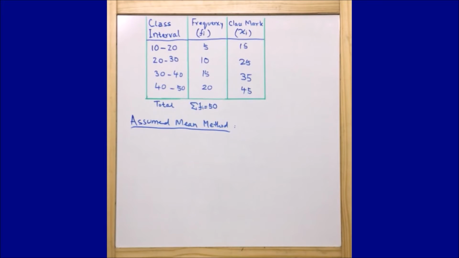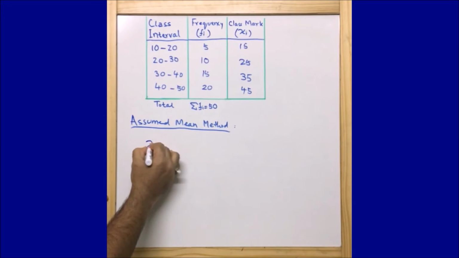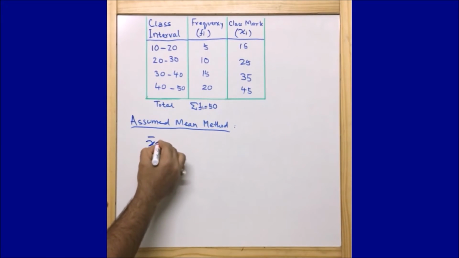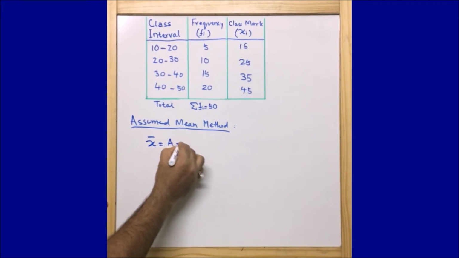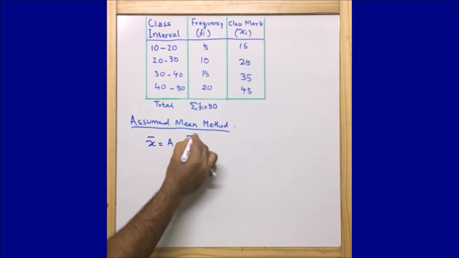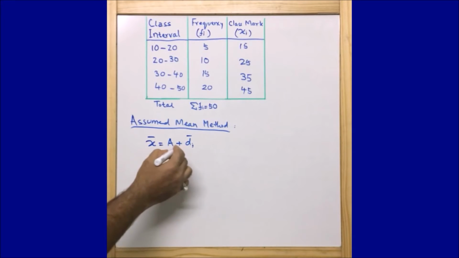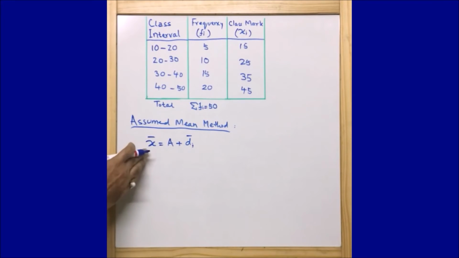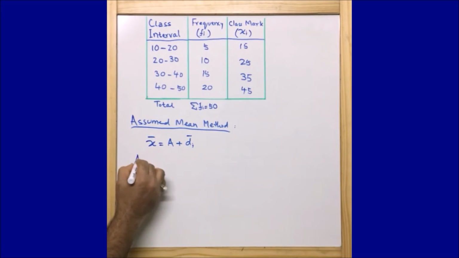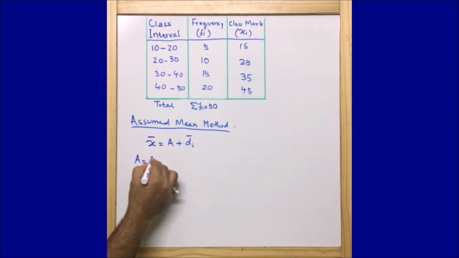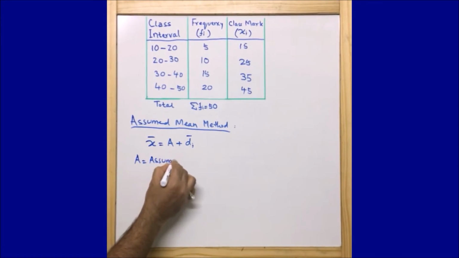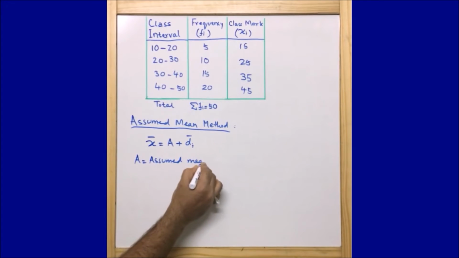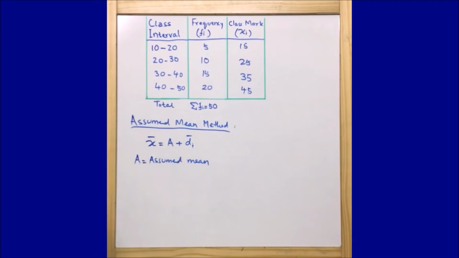Now the assumed mean method. The formula is x bar, which is the mean, is equal to a plus di bar. Let us analyze what the terms are. Here x bar is the mean, which we know very well. A is the assumed mean. This is the assumption we are going to make: we will assume one mean and move ahead.